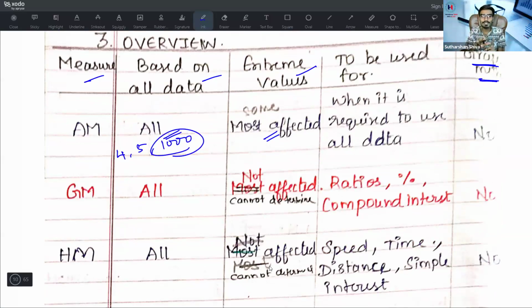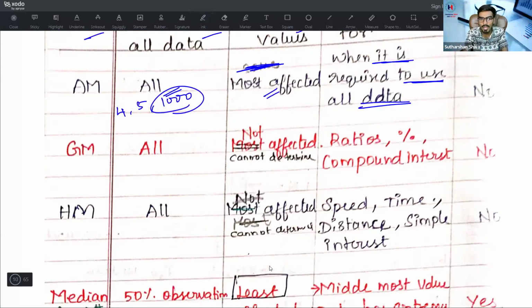It will affect the arithmetic mean; it is most affected. It is to be used when it is required to use all the data. When you need to take all the data, arithmetic mean can be used. For the graphical representation, we do not have any graphical representation for mean.